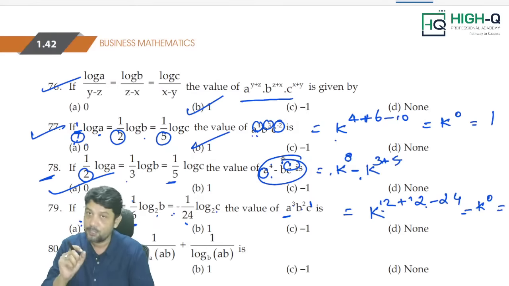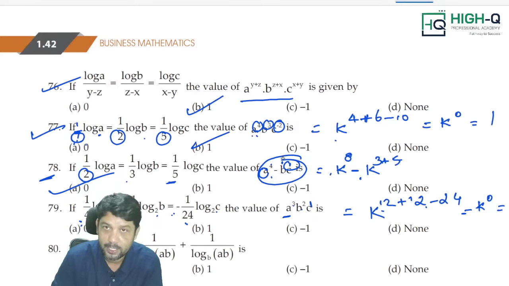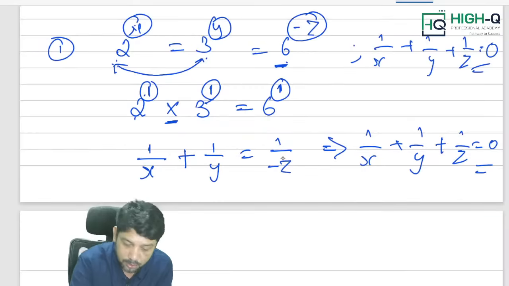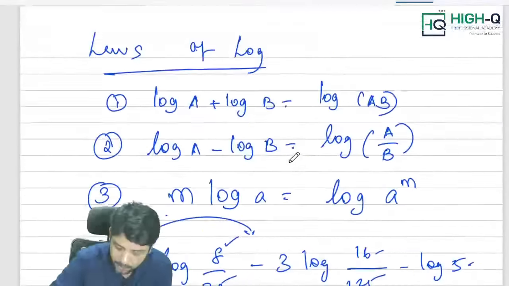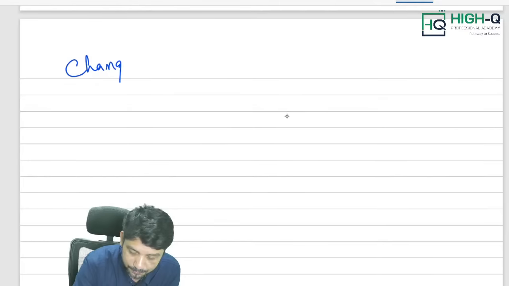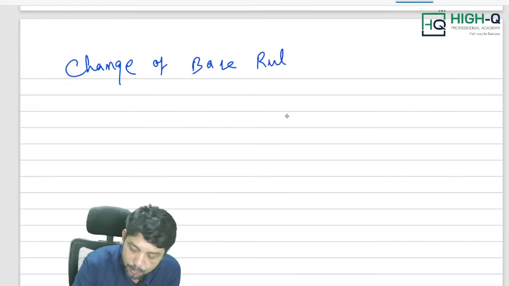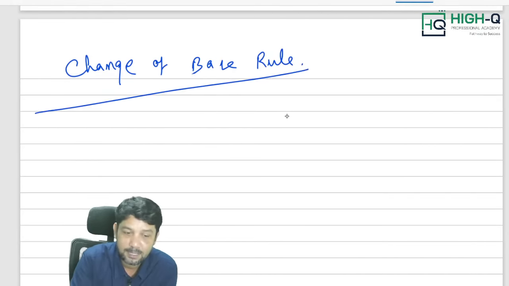Fine. So this is important part in logarithms. Next important part is what you know. Laws of logarithms I have done now. Next important part in logarithms is change of base rule. Every time they are asking question from change of base rule, my dear. This time also you please prepare nicely and go. Change of base rule, prepare nicely and go.